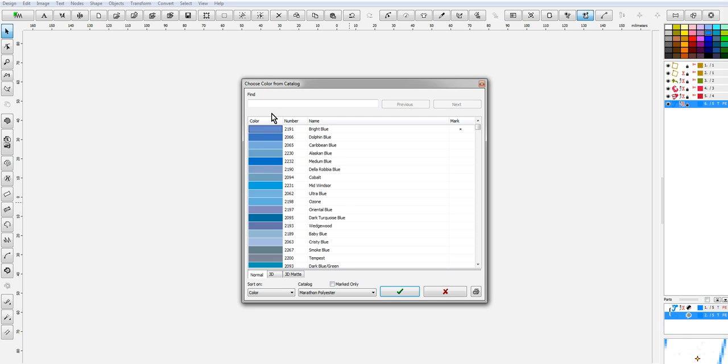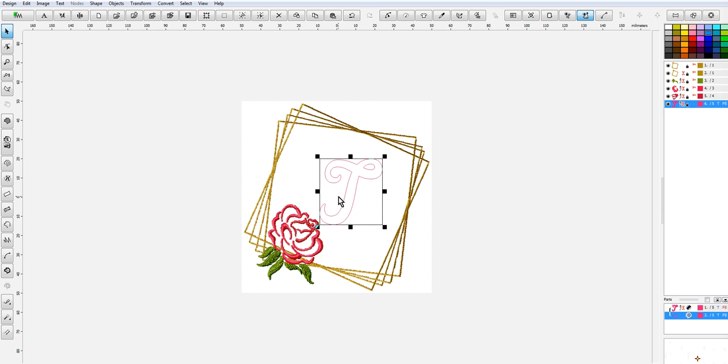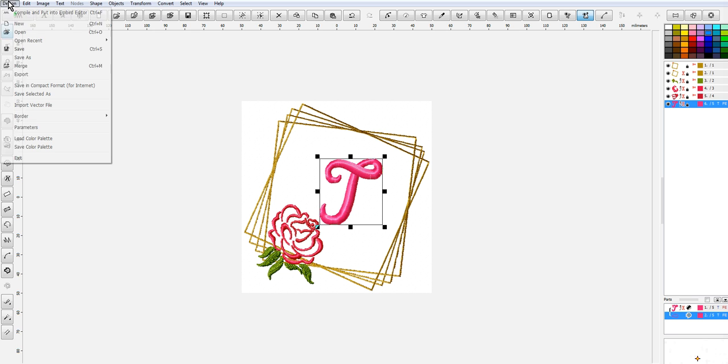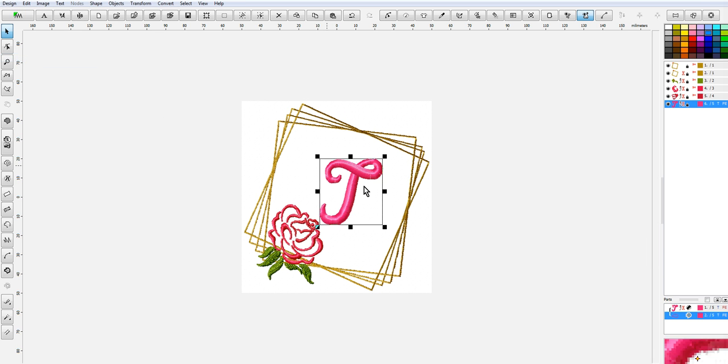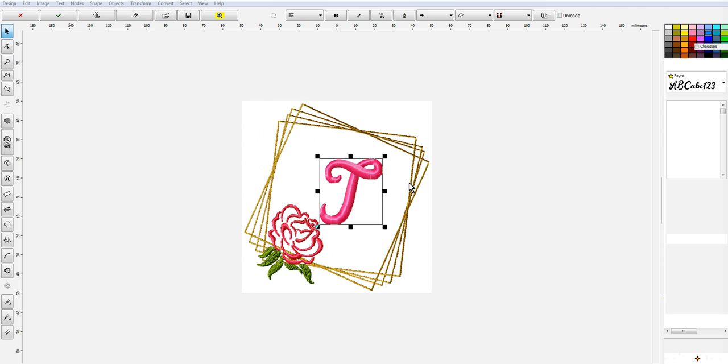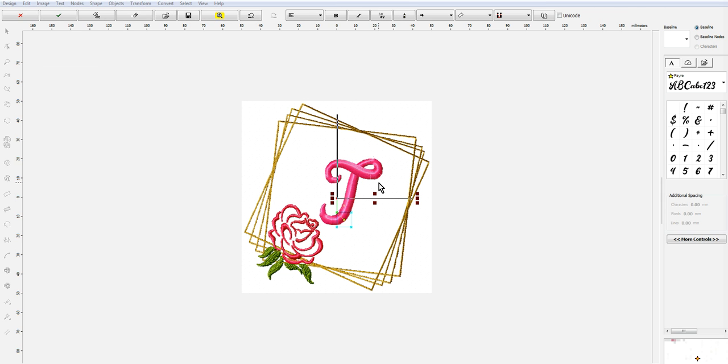Change the color. And it really goes pretty quick when you do this.